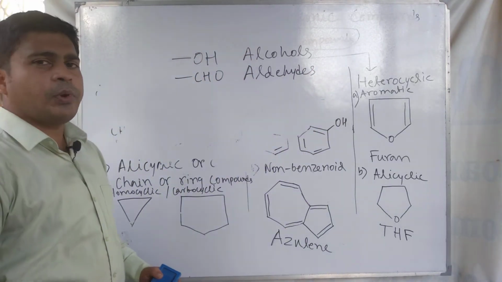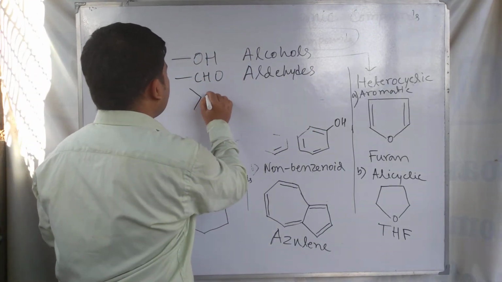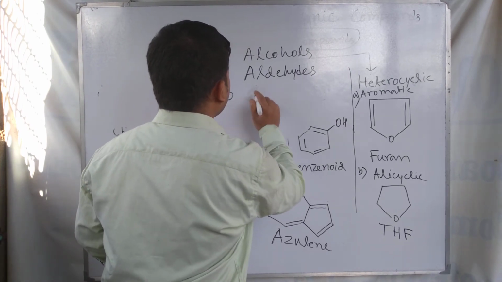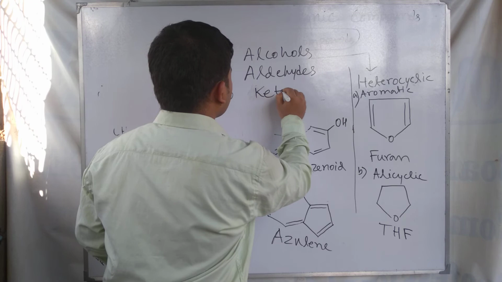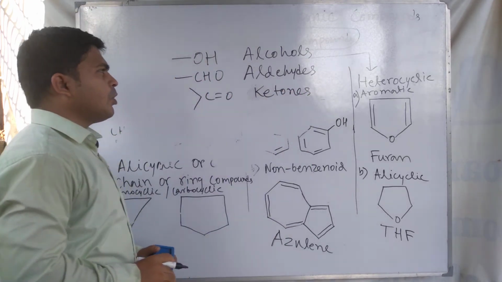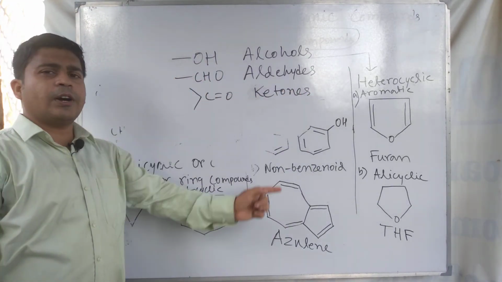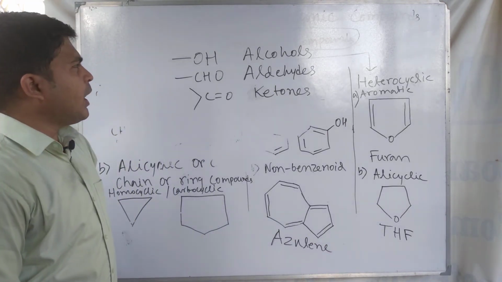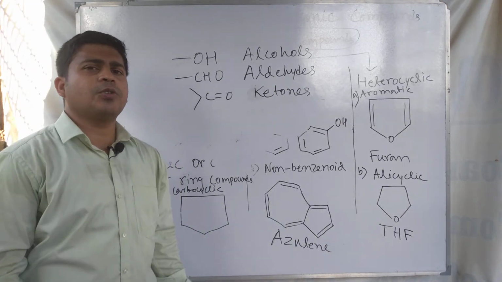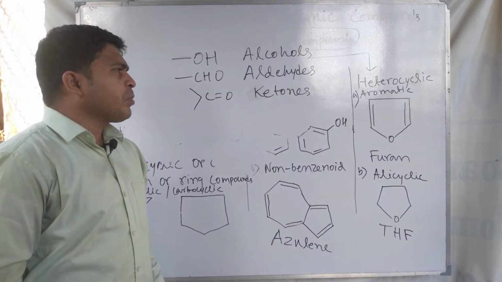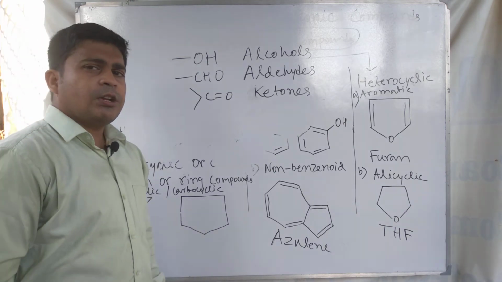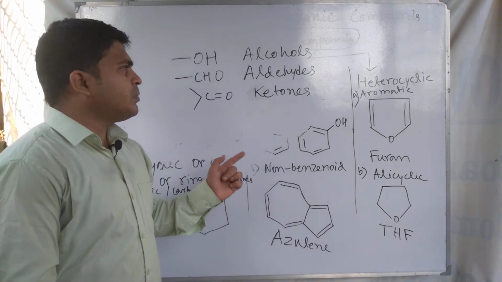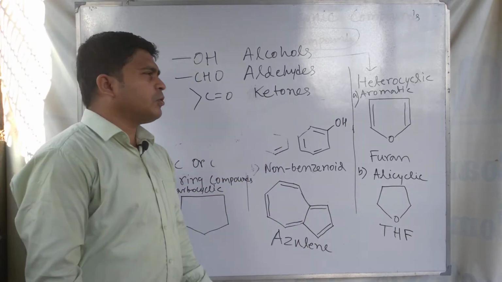Okay, CHO group, aldehyde class, and CO group containing compounds are called keto class, ketones. So based on the functional group we can classify the organic compounds as alcohol, aldehyde, ketone, carboxylic acid.